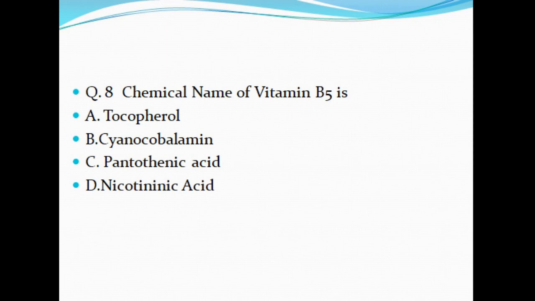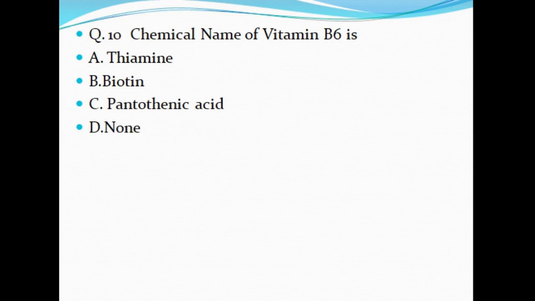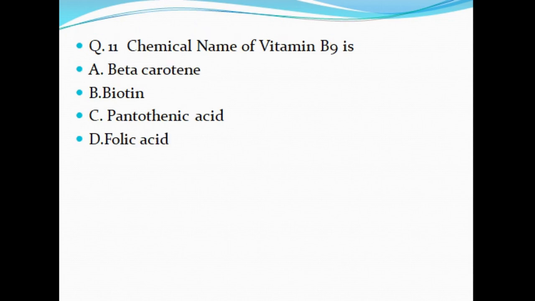Question number 8, chemical name of vitamin B5 is A. tocopherol, B. cyanocobalamin, C. pantothenic acid and D. nicotinic acid. Question number 9, chemical name of vitamin B6 is A. thiamine, B. biotin, C. pantothenic acid and D. nicotinic acid. Question number 10, chemical name of vitamin B6 is A. thiamine, B. biotin, C. pantothenic acid and D. none of these. Question number 11, chemical name of vitamin B9 is A. beta carotene, B. biotin, C. pantothenic acid and D. folic acid.